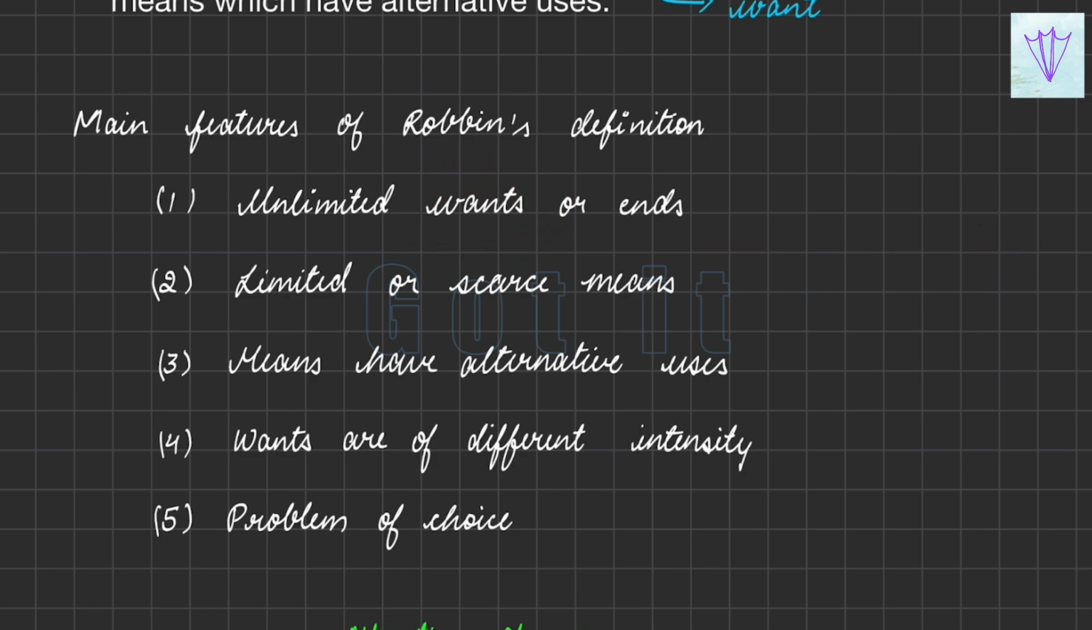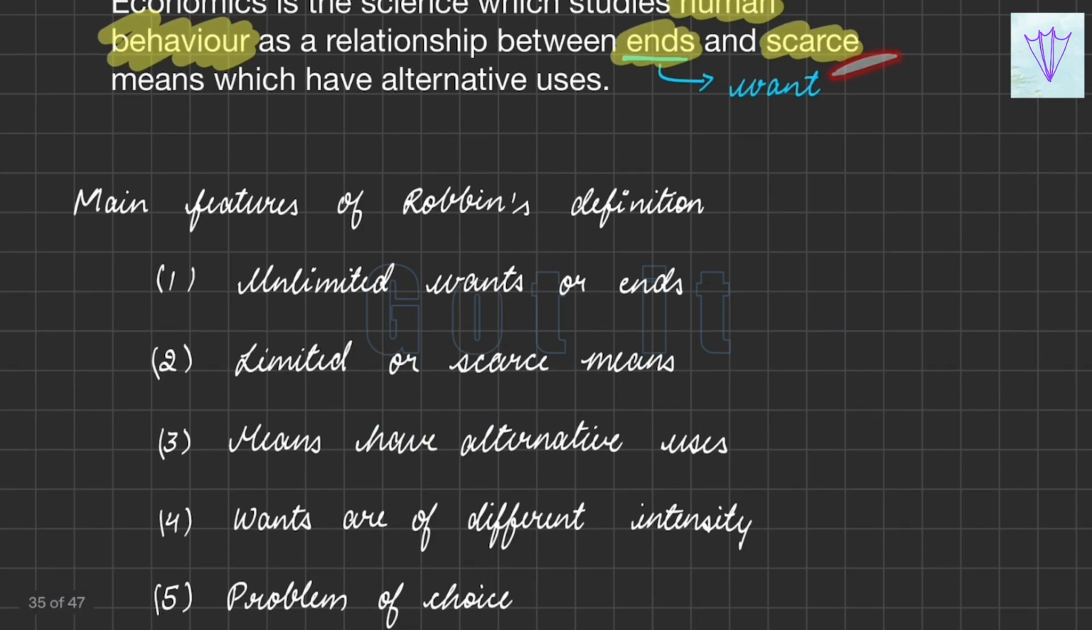And for the limited or scarce means, most of the resources which can be used to satisfy our wants are limited in supply. Therefore, we call them scarce in the sense that they are limited. Every resource will not be in unlimited form. Everything will have a limit, and every means will have alternative uses.